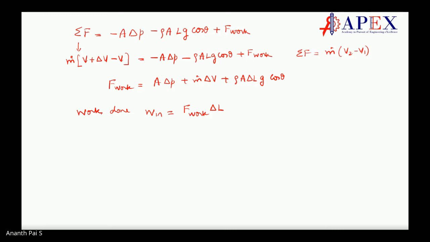Work done is equal to F work into delta L. That can be written as A into delta L into delta P plus m dot into delta V into delta L, plus rho A delta L into g into cos theta into delta L. Now, what is cos theta into delta L? We will see this, I'll write it here.